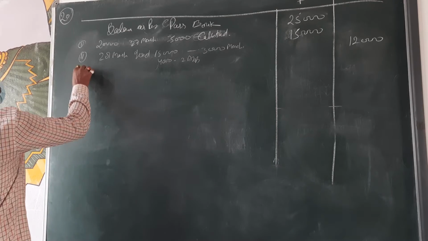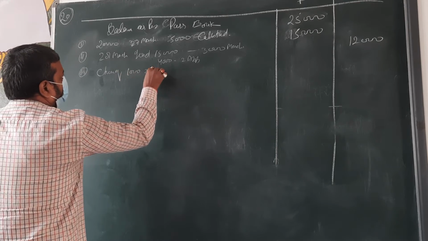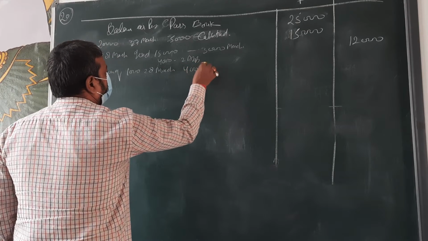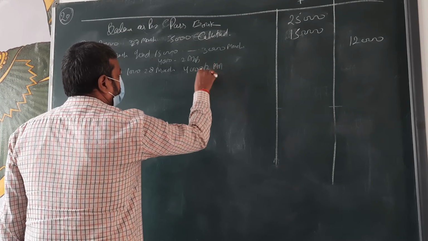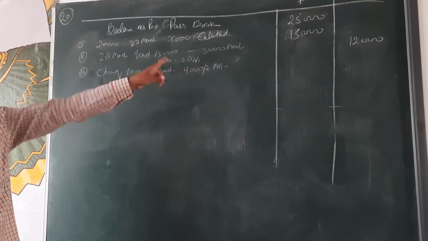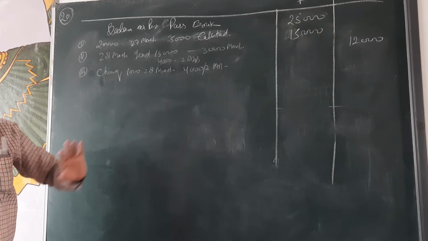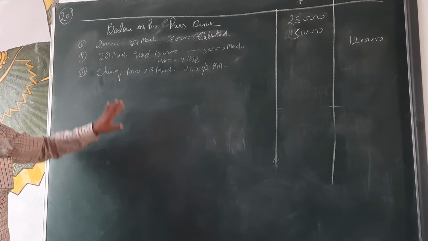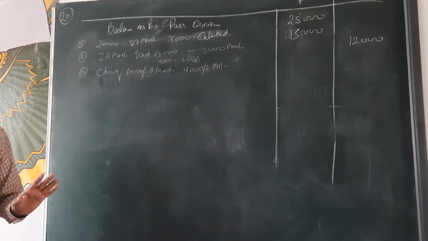Next, beta. Checks of 10,000 were deposited in bank on 28 March 2017, out of which checks of 4,000 were cleared on 2nd April 2017 and rest are dishonored. 4,000 cleared on 2nd April, and rest dishonored. It means it's not cleared on the date we are making this bank reconciliation statement. And rest again not cleared. It means the full 10,000 will not clear.